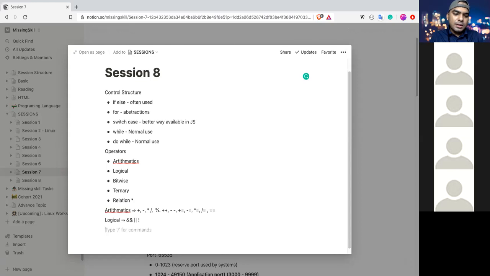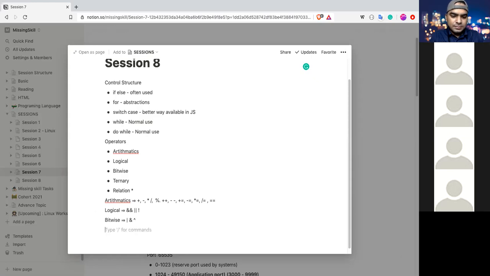In bitwise, single and. I guess this is that. This is the operator. Ternary: question mark, colon. Only one, right, in ternary?